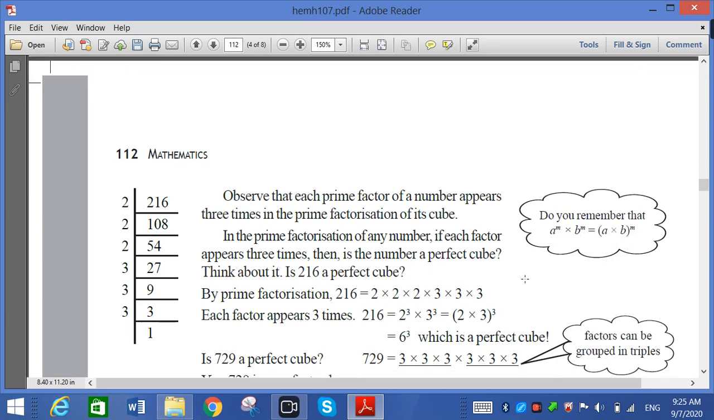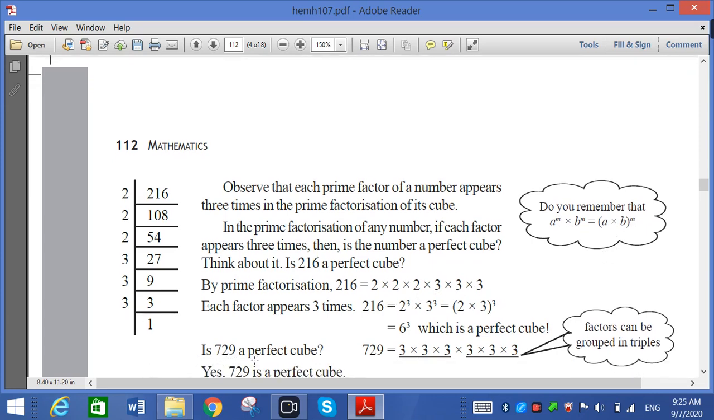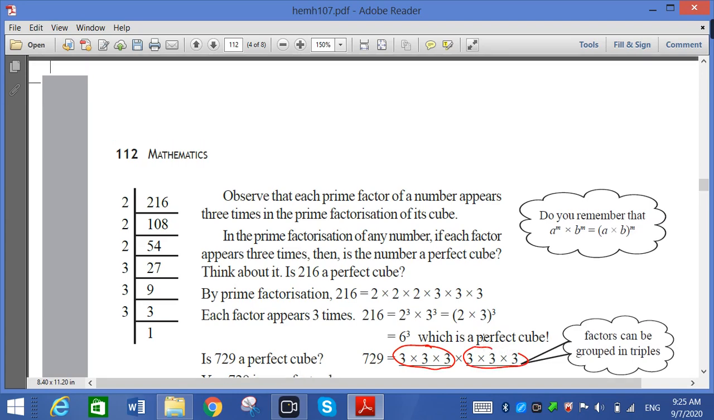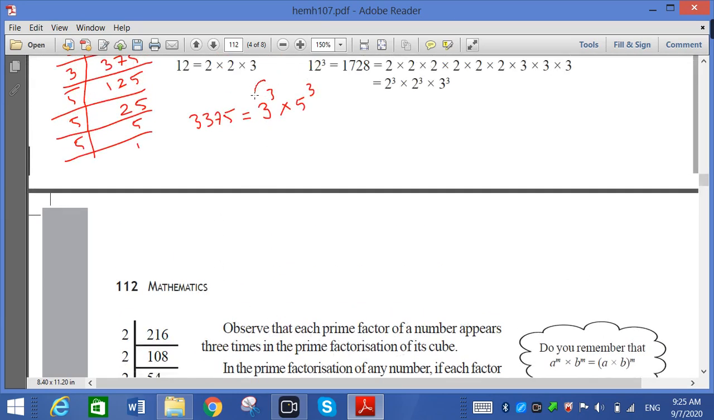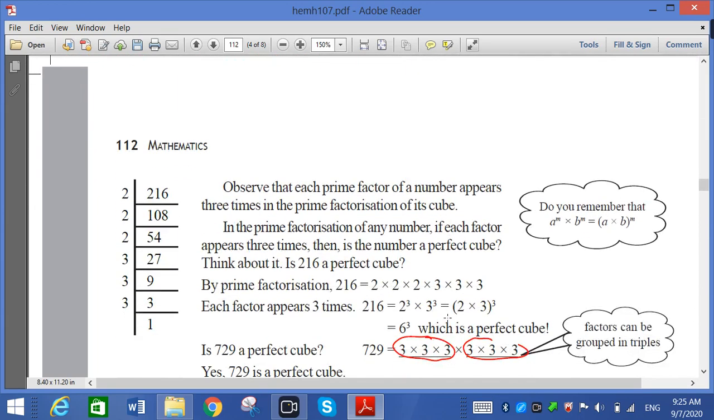Now sometimes the question is: is 729 a perfect cube? We can say yes, because we have to write the triplets of it. 3 times it must be. If you see properly, here 3 is 3 times, 3 is also 3 times, 5 is also 3 times. That is why we can say it is a perfect cube.